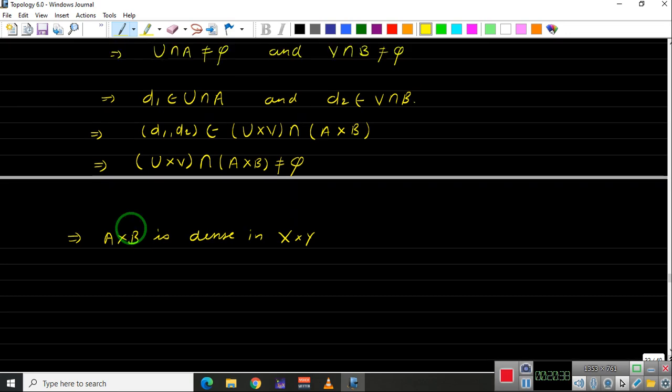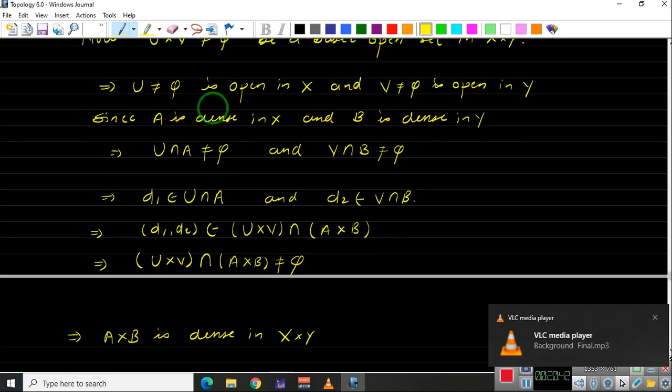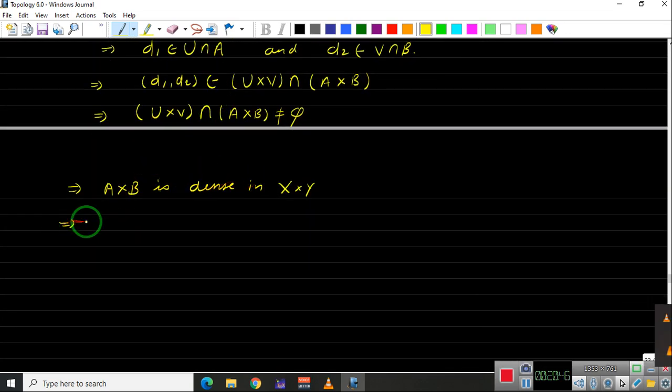So we already proved that A cross B is countable, and now we have stated that A cross B is dense in X cross Y. This implies X cross Y is separable, because we proved that it has a countable dense set, that is A cross B. So the product of two separable spaces is also separable, and previously we have proved that open subspace of a separable space is separable.